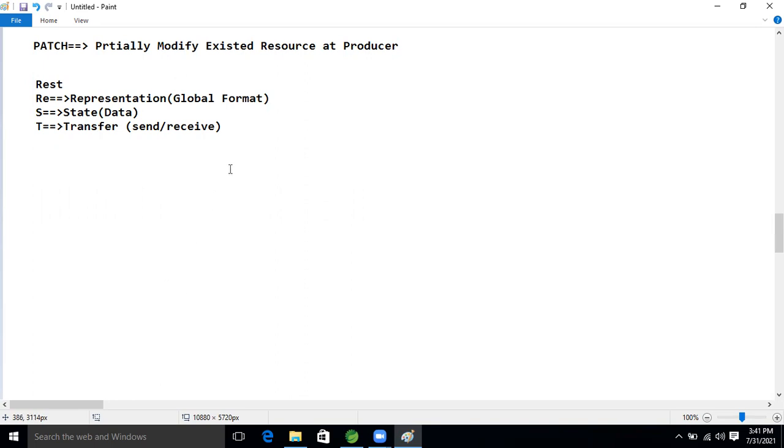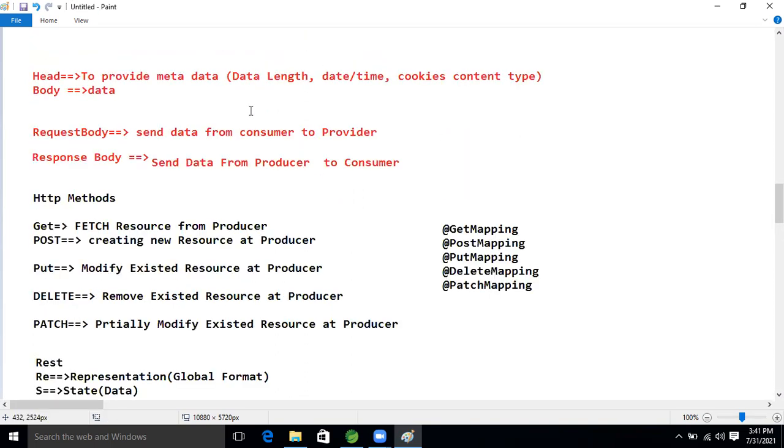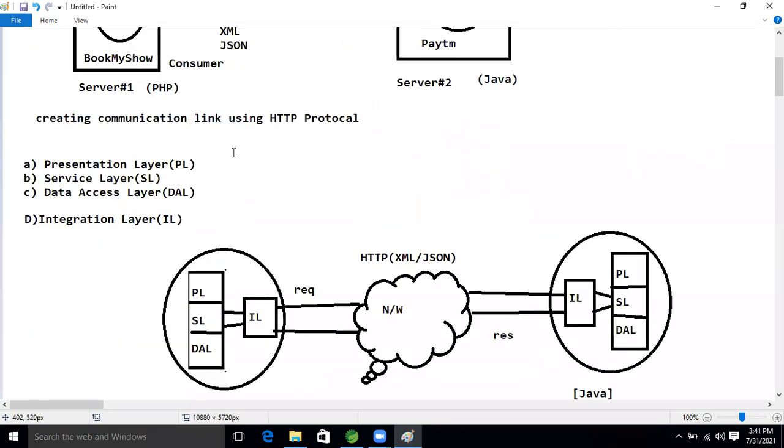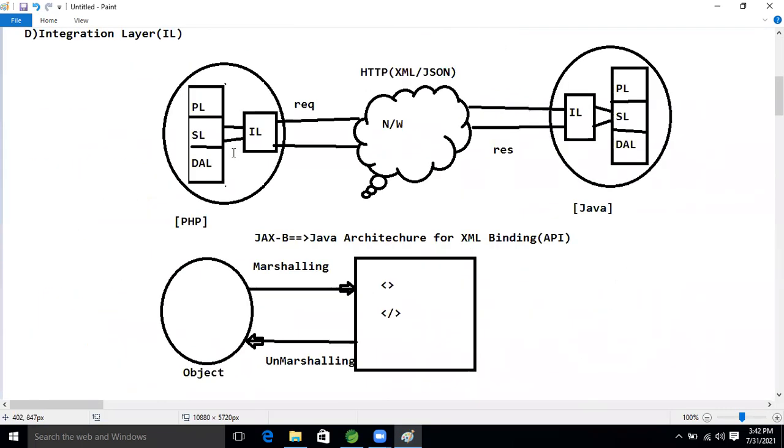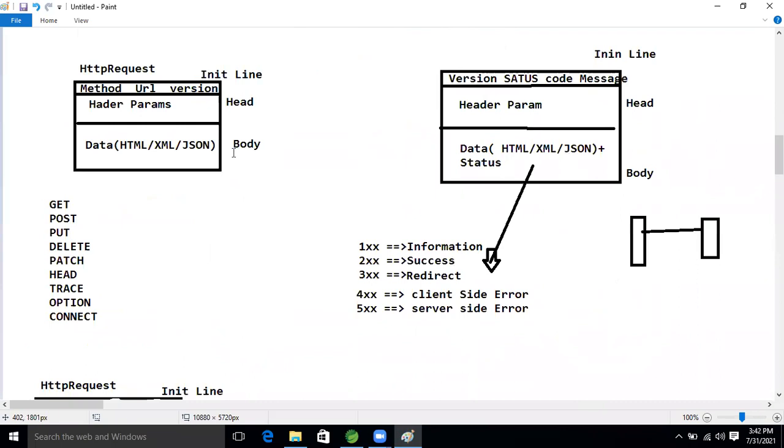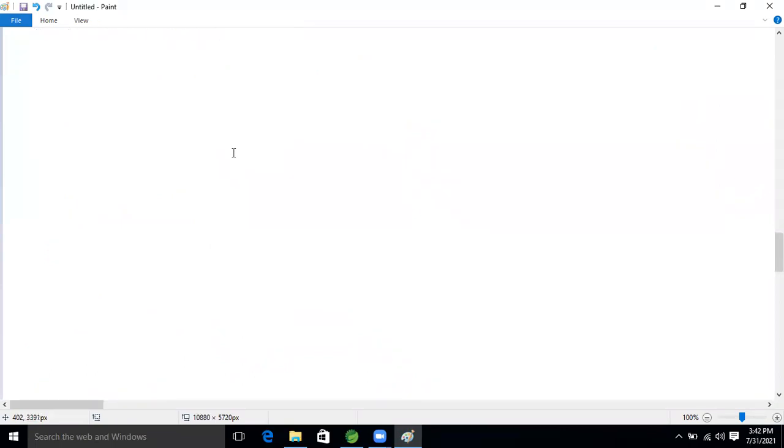Okay, guys, so now I'm going to give you all the conclusion of whatever explanation I gave till now. Every conclusion I'm going to give in this diagram. So please focus on this one, and based on this one only I will create a small dummy application.